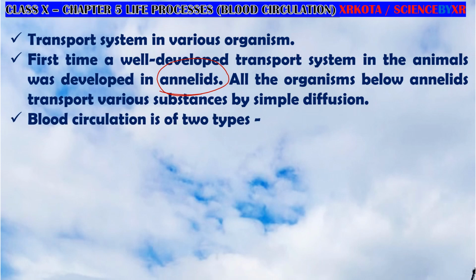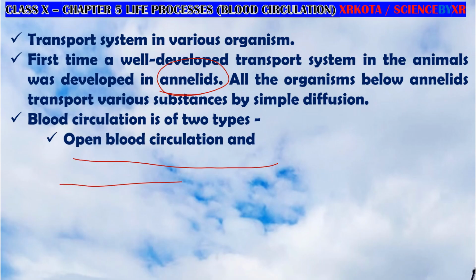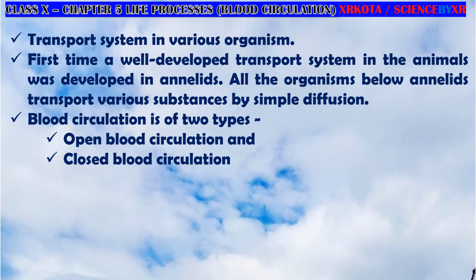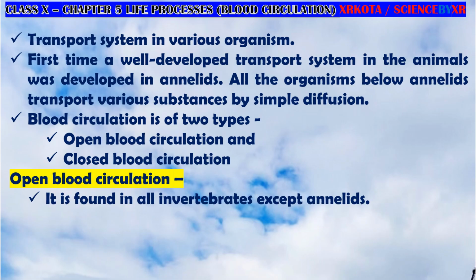Second, blood circulation is of two types: open blood circulation and closed blood circulation. Open blood circulation is found in all invertebrates except annelids. Annelids are invertebrates, but they have closed blood circulation.